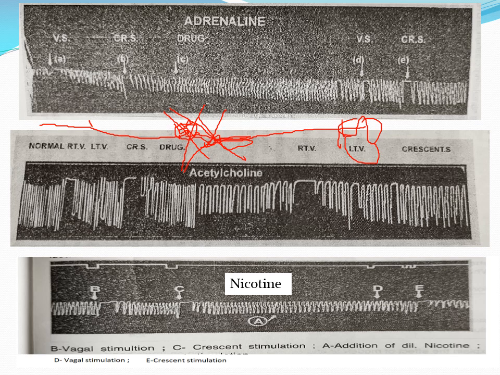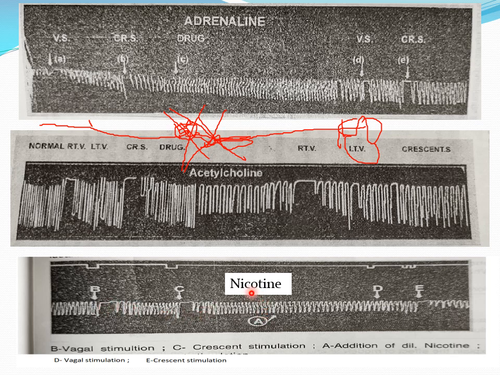So we come to the conclusion that nicotine blocks the function of the vagus nerve to the heart. And how have we demonstrated this? See in this graph, we stimulated the vagus before administration of nicotine, and we got inhibition.